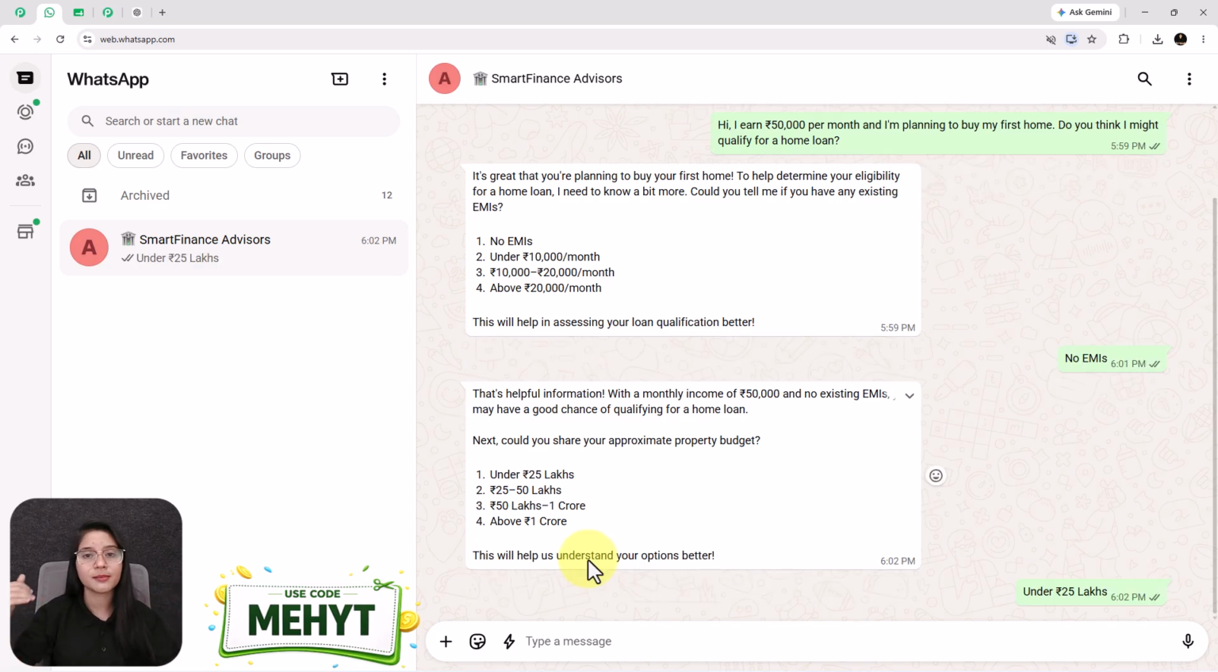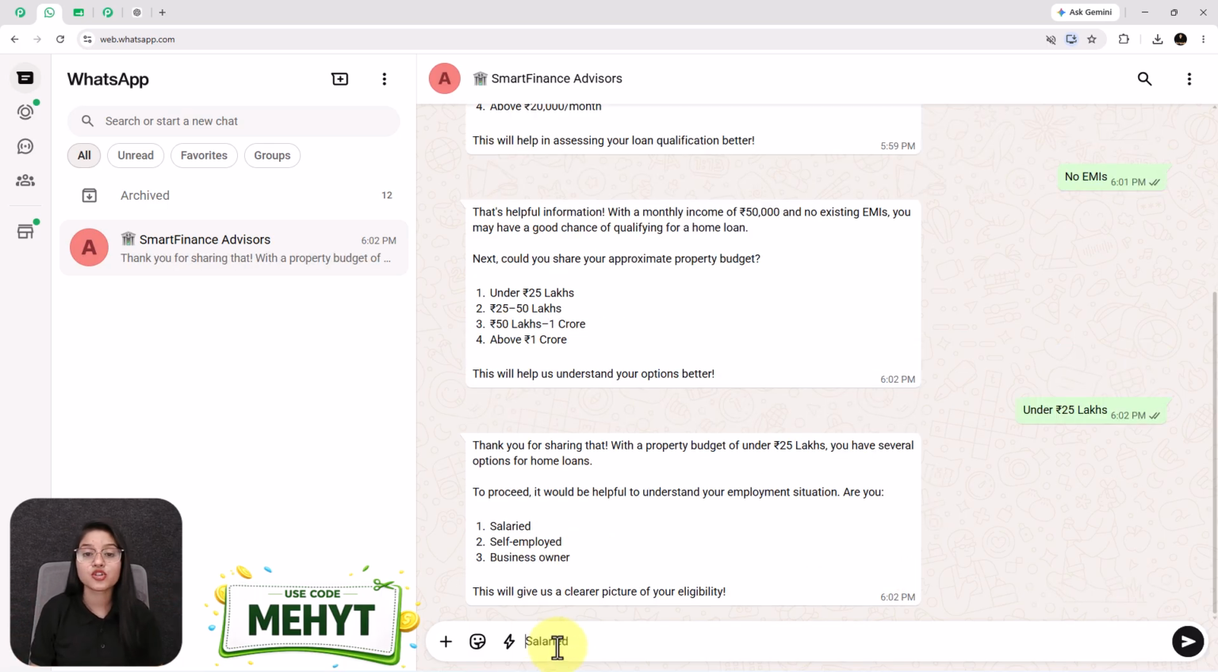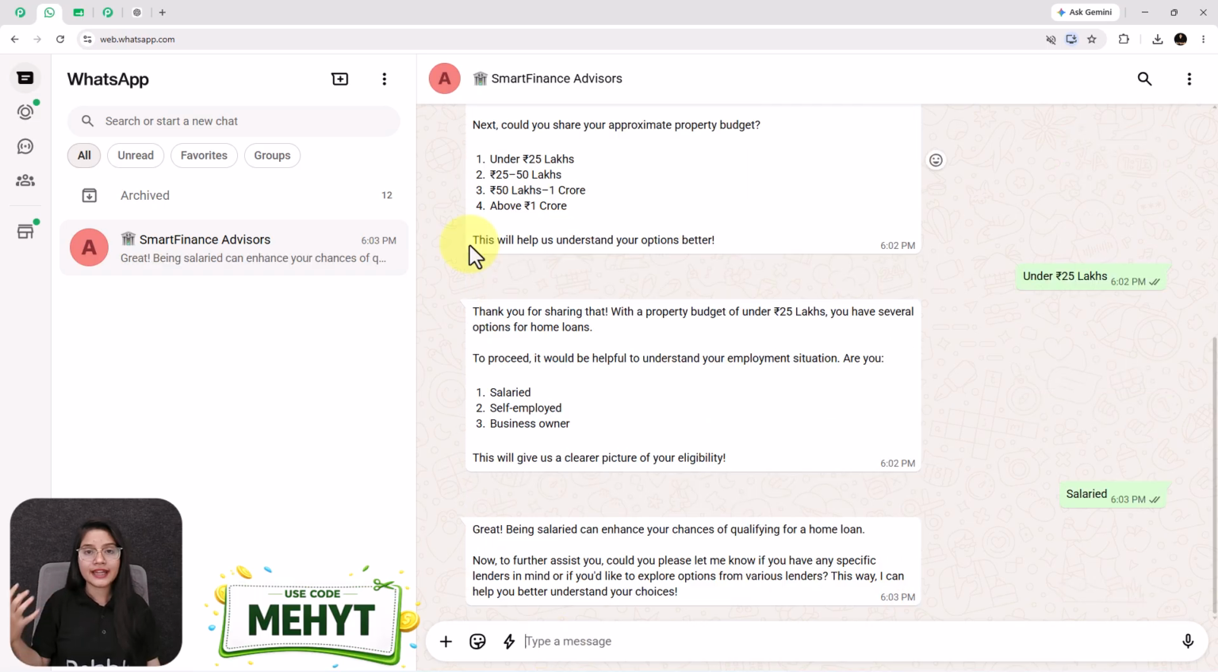And once I shared my budget, it asks about my employment type. Next, it says, "Great, being salaried can enhance your chances of qualifying for a home loan. Could you please let me know if you have any specific lenders in mind, or if you'd like to explore options from the various lenders?"